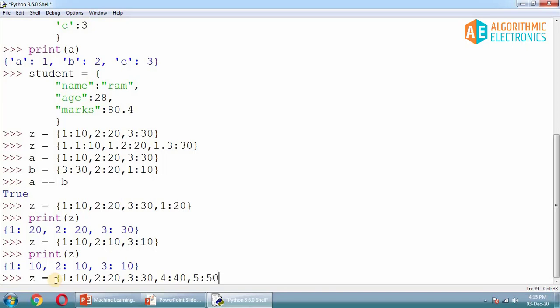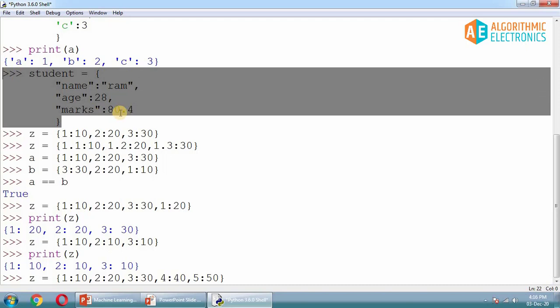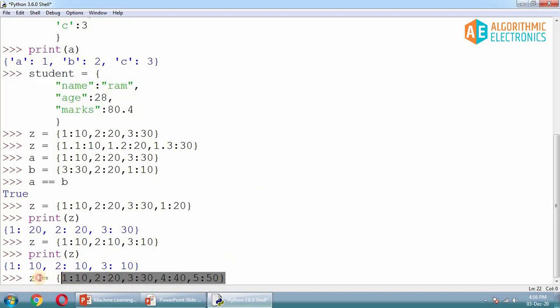For simplicity I am taking this kind of example, but in an actual case the dictionary can hold information about a car, a student, an employee, or any other thing. So in an actual practical example, the dictionary will look like student equals to something, or even employee equals to something. For simplicity, I'm just using these random values, 1 colon 10, 2 colon 20, to keep it simple.